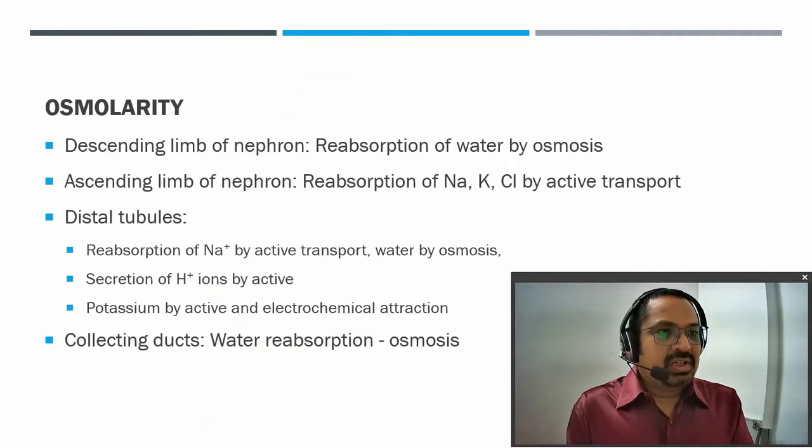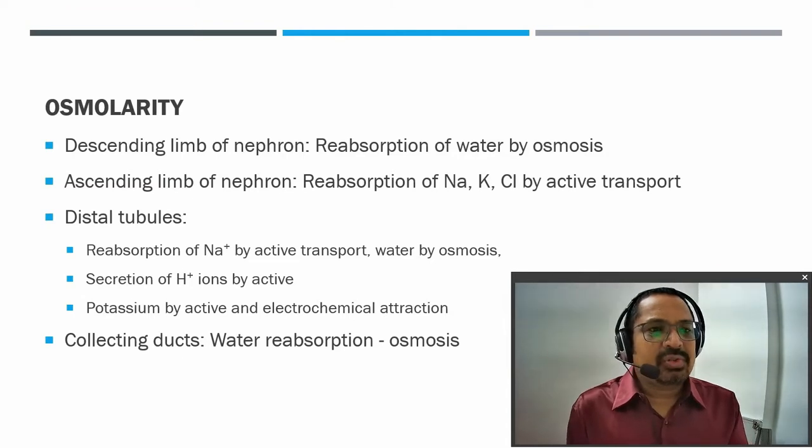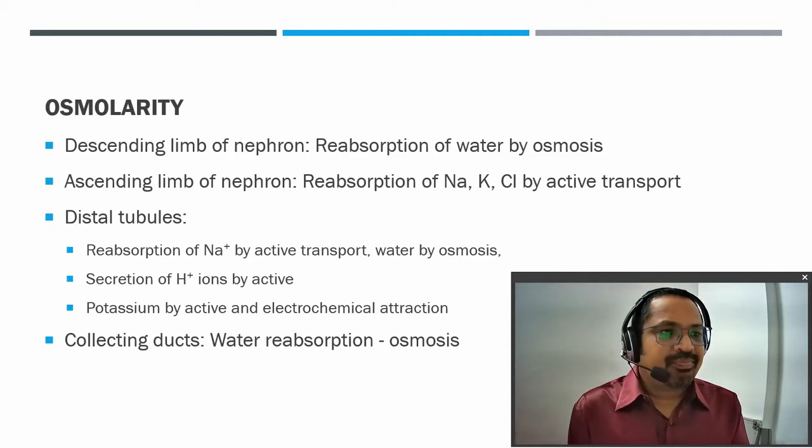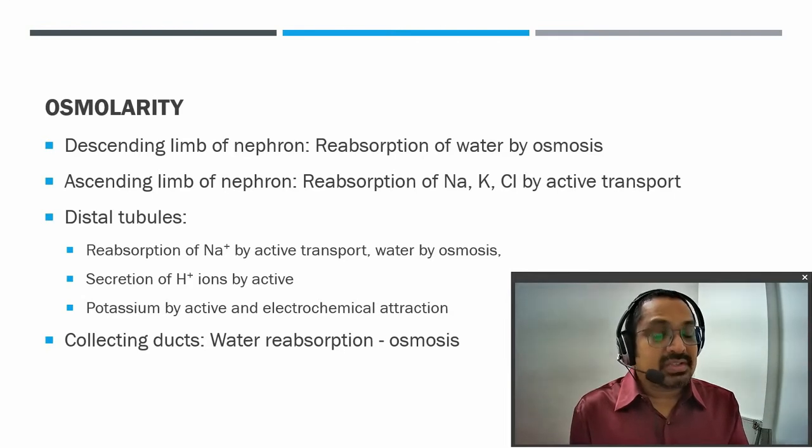We can see here that the descending limb of the nephron reabsorbs water by osmosis. The ascending limb is responsible for sodium chloride, that is electrolyte, reabsorption by active transport, and water reabsorption takes place by osmosis only. In the distal tubule there is reabsorption of sodium and electrolytes by an active process, and water by osmosis. There is also secretion of hydrogen ions in the distal tubule.